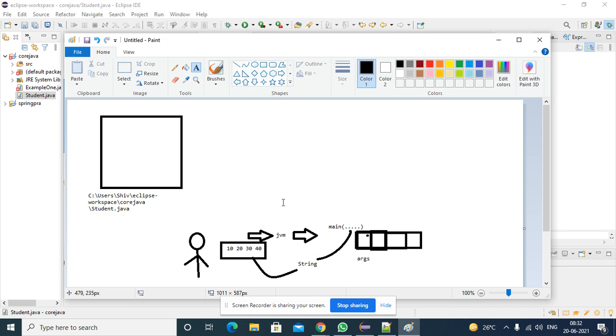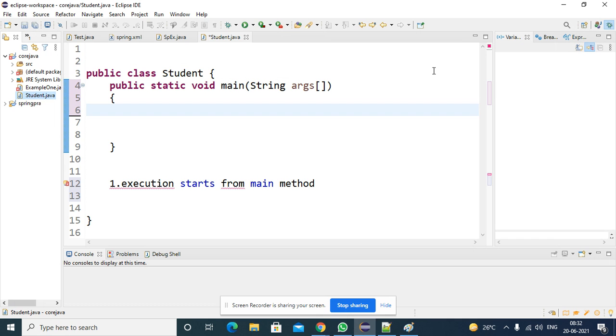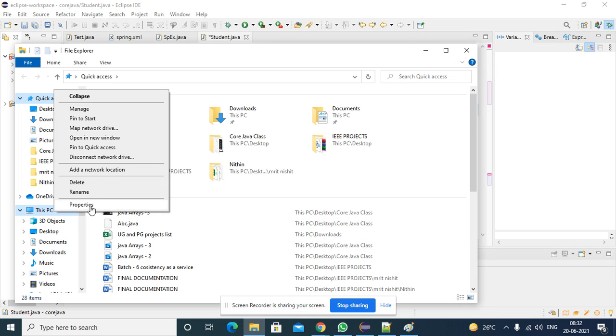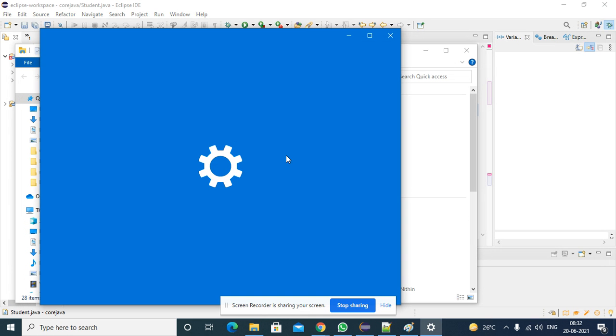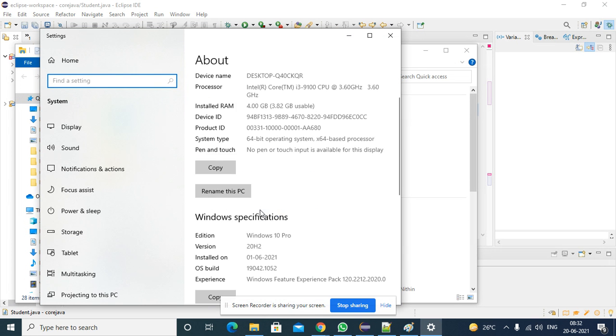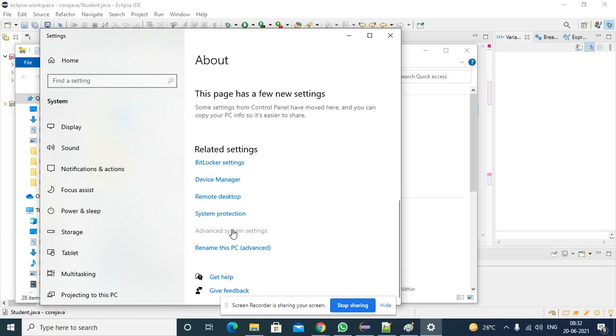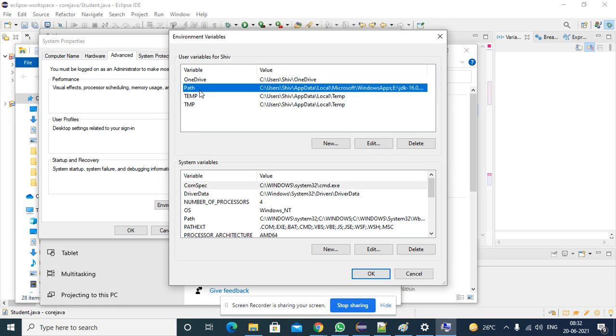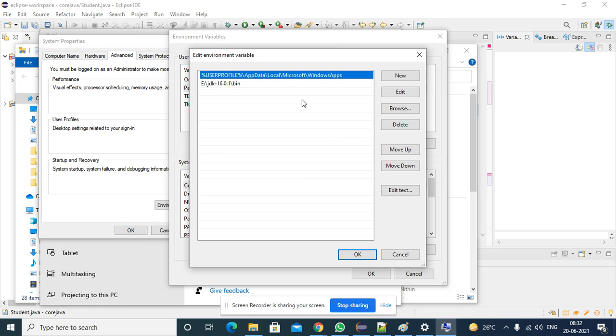But where is the Java virtual machine? Where is the Java virtual machine available? If you are using Eclipse, when Eclipse is installed, the JVM will be in some location. If you want to see, go to This PC. I hope I already showed you this when setting the path: advanced system settings, environment variables. Open this path, edit it.